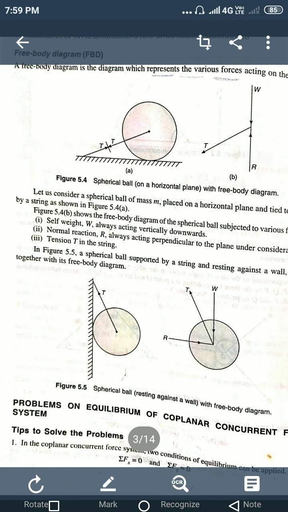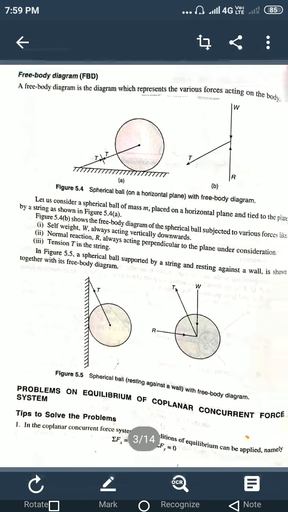In order to solve the problems, you must draw the free body diagram, and also in some theory questions you may expect questions on the free body diagram with an example. Let us continue in the next session.